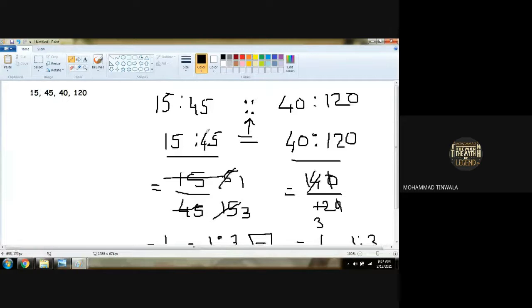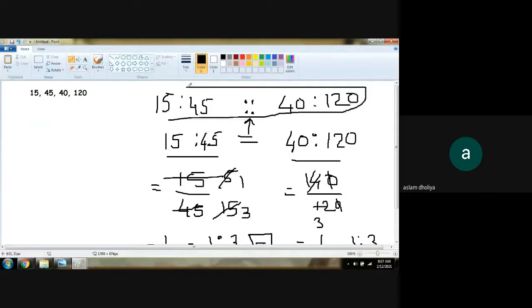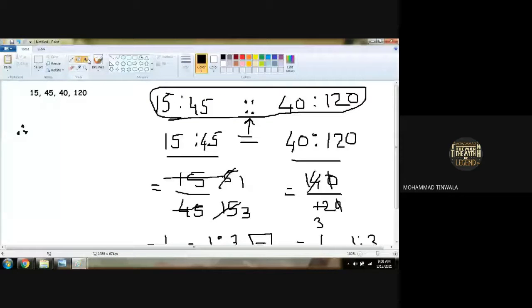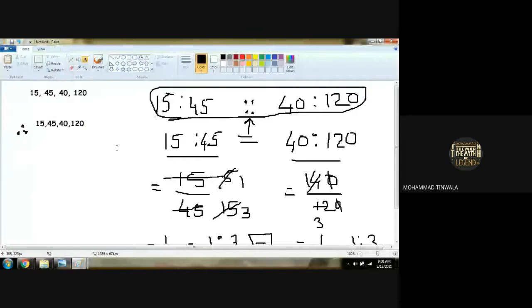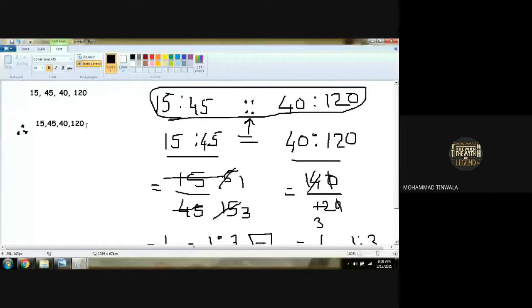Did you understand? And at the end you have to write, therefore, in conclusion: 15, 45, 40 and 120 are in proportion.